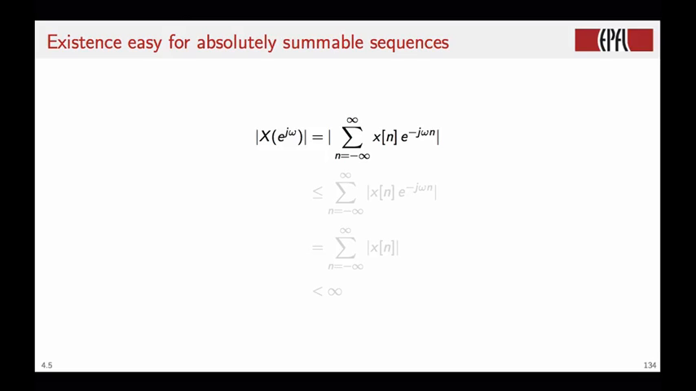This is easy to prove for absolutely summable sequences. If you take the magnitude of the DTFT at any point omega, this is equal to the magnitude of the sum for n that goes from minus infinity to plus infinity of x of n times e to the minus j omega n. Now, every time you have the absolute value of a sum, you know that this is bounded by the sum of the absolute values of the elements of the sum. So we do this, and because the magnitude of the complex exponential is 1, this is actually equal to the sum of the absolute values of the sequence. Since our initial hypothesis was that the sequence was absolutely summable, this is less than infinity, and therefore the DTFT exists for all values of omega.